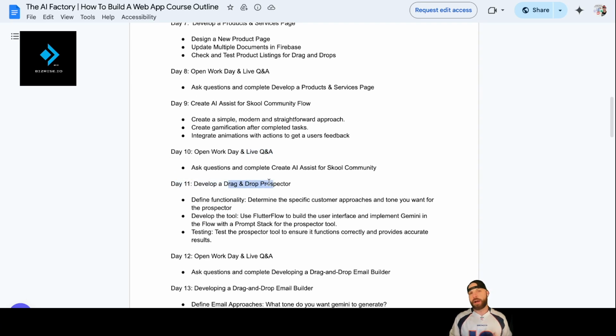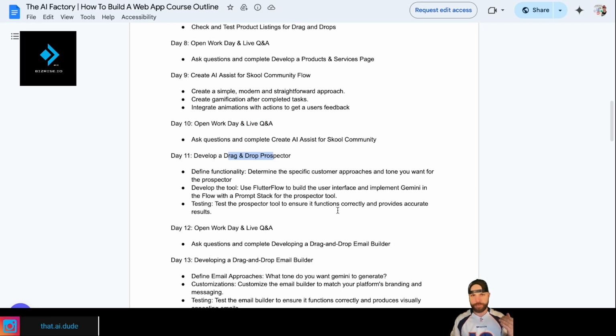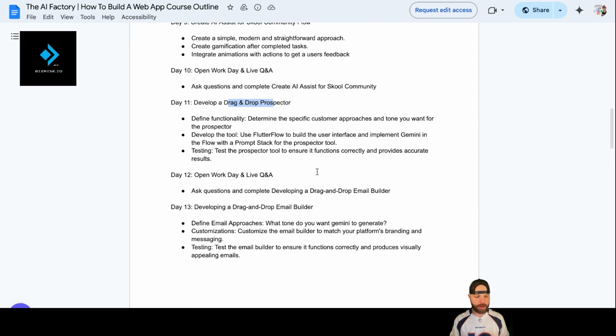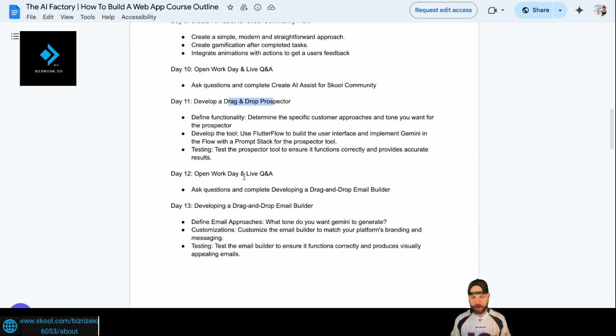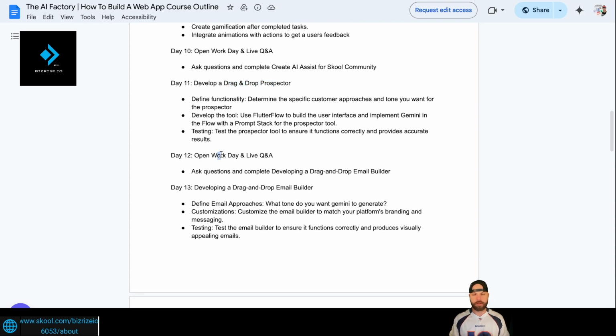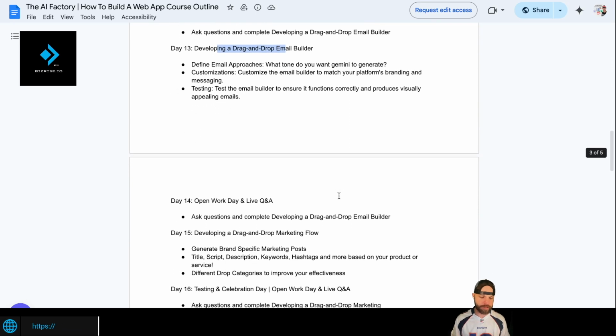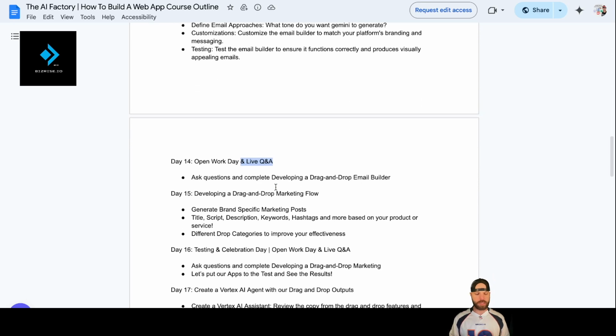And then we're going to the prospector. What did we learn? Let's get our product and service in there, see what our advantages are, start selling it. We'll develop that in there next. It'll come from our products and services. Again, open work day. Then we're going to go to the drag and drop email builder so we can write marketing emails, we can write personalized emails, and open work day.